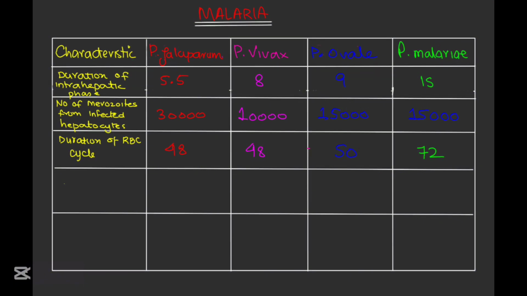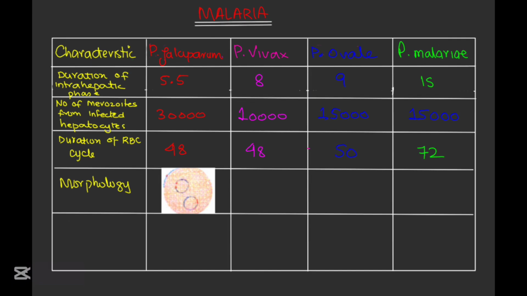Another important characteristic is the morphology of the trophozoites of different Plasmodium species. Each Plasmodium species has a distinct trophozoite morphology which helps in the microscopic diagnosis. Plasmodium falciparum has a small, delicate ring shape with multiple rings per RBC. Plasmodium vivax trophozoites are large amoeboid with Schüffner dots and enlarged RBCs. The Schüffner dots are pink-red granules.